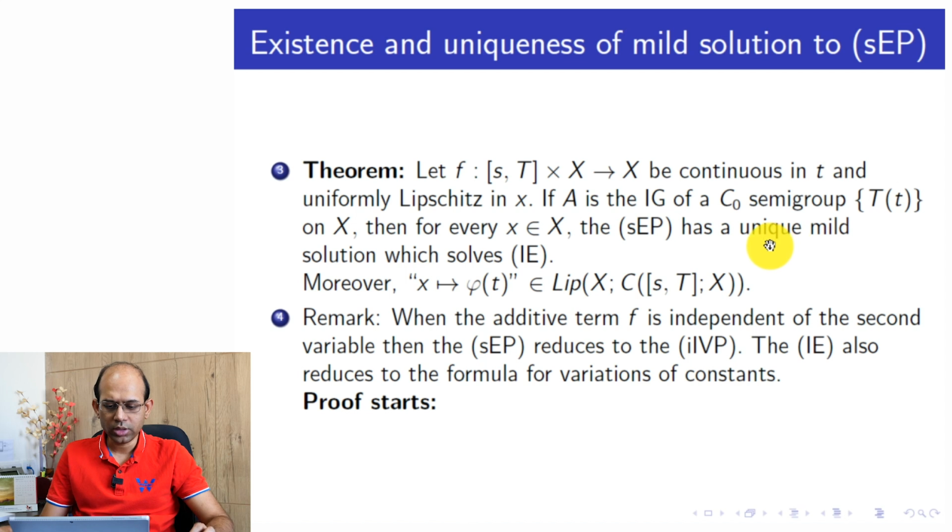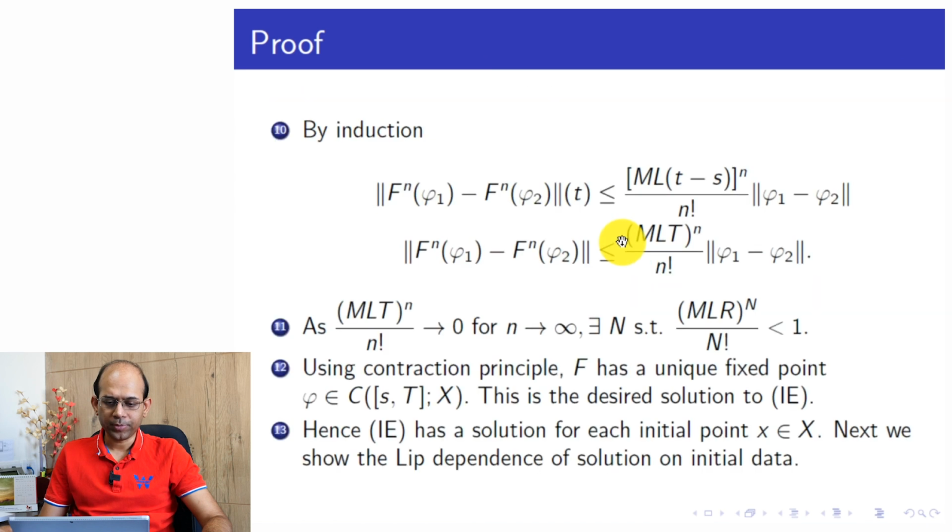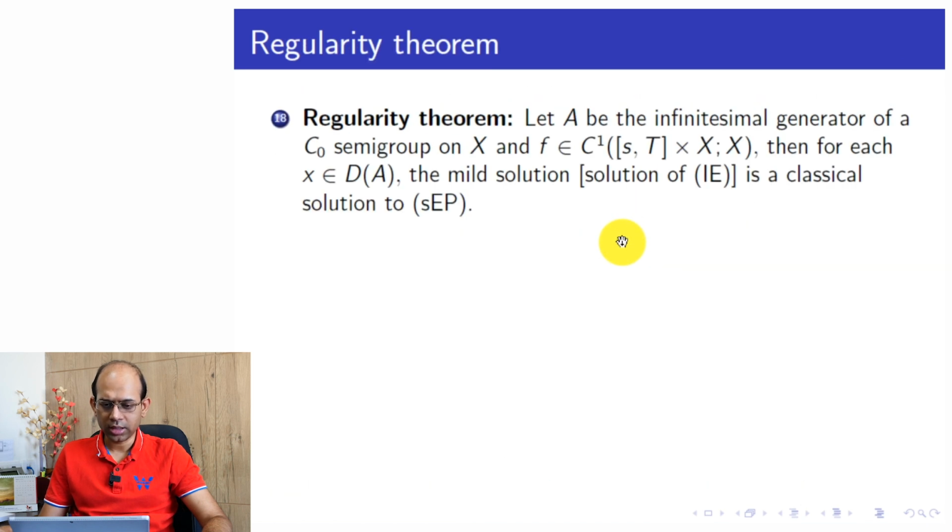It has a unique mild solution, and moreover the dependence of the mild solution on the initial data is Lipschitz. So this theorem we have seen in detail, including the proof. Now, when this is done, we ask the next level question: what about the classical solution?